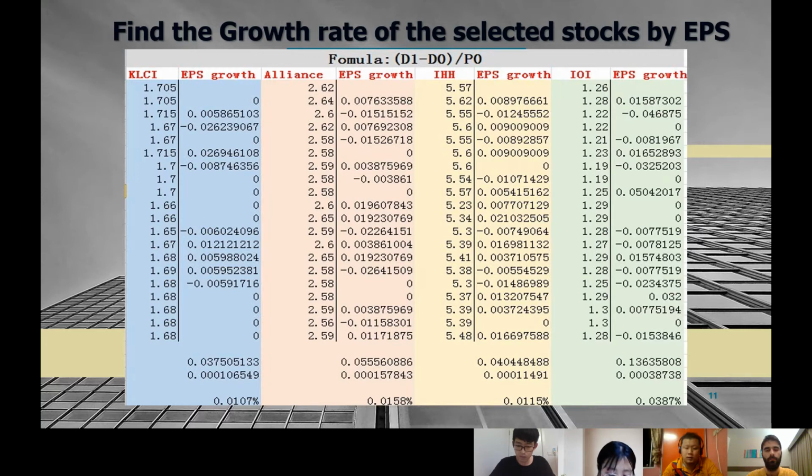And then the calculation of EPS of Islands, IOI, and IHH. The growth rate of a stock can be found by identifying the earning per share or dividends of a company. Since EPS is the amount of income that belongs to each share of common stock, an investor uses EPS to determine the value of a stock. We must find out the amount of its EPS and its dividend for several days from 22nd January until 14th June in the next year.